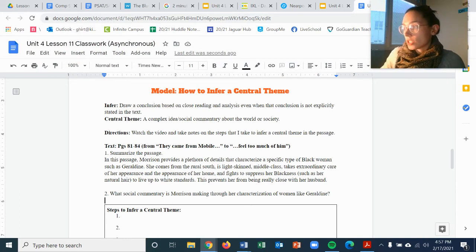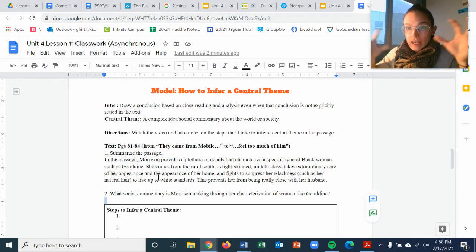So my answer to this is based on all those details that I picked out of the passage, based on those central ideas about these Black women who want to suppress their Blackness, and as a consequence, can't be close with their husbands in various ways. So the social commentary, right? I'm connecting all those details to the thematic topic of race and beauty and social expectations.